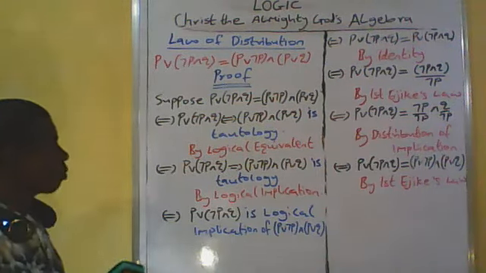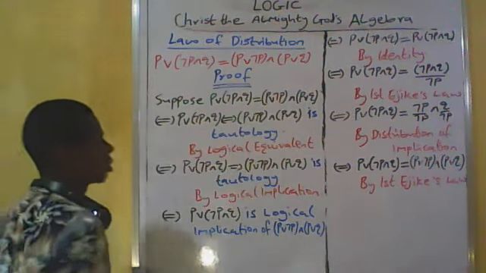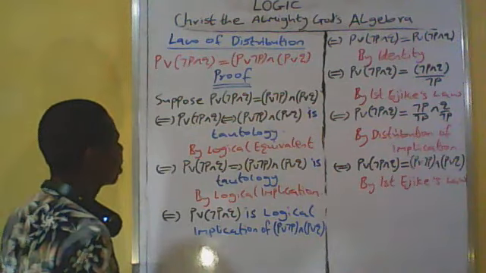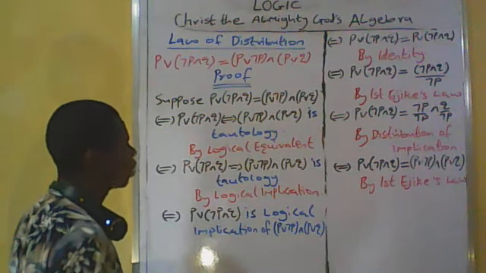We see that we have now proved our hypothesis, that P or (not P and Q) is equal to (P or not P) and (P or Q).